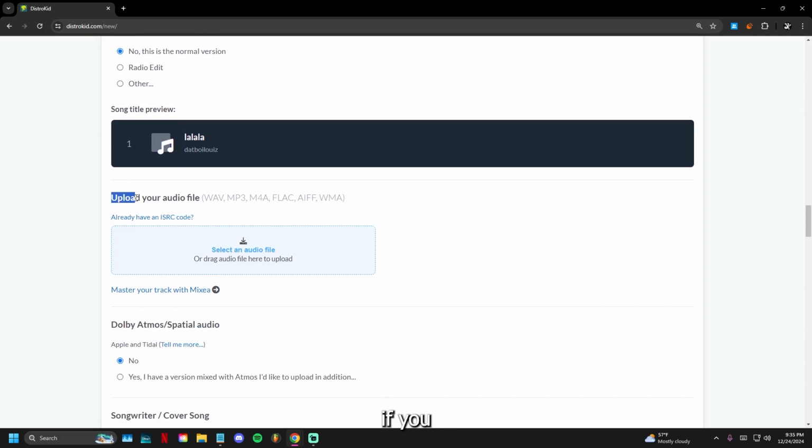And then if you head over down, it's gonna ask you to upload your audio file. These are the types that it allows you to upload: WAV, MP3, and M4A. I highly suggest WAV file because it's just higher quality. Like I said, all these streaming services are looking for quality. So if it's not high quality or up with their standards, they will not take it. But I highly suggest WAV file whenever you're exporting your project because it's just better and everything will run smoother. So yeah, make sure it's WAV file.